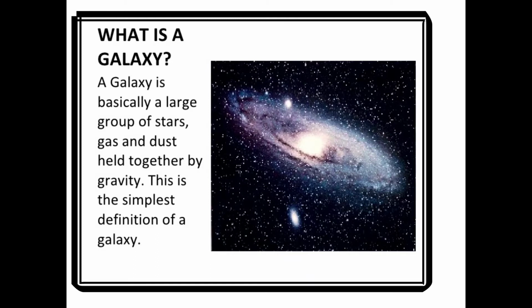Stars are not uniformly distributed in the universe. They occur in groups. Millions of stars together form a group called a galaxy. There are millions of galaxies in the universe.